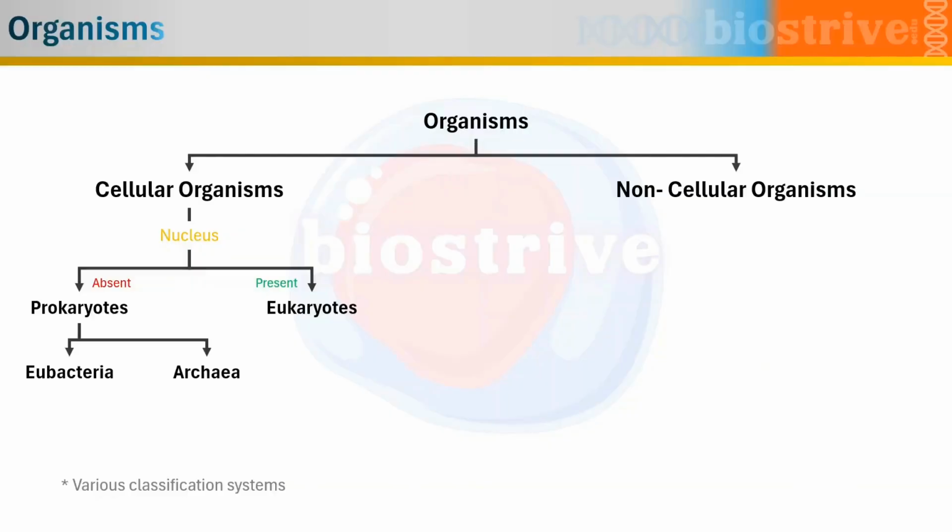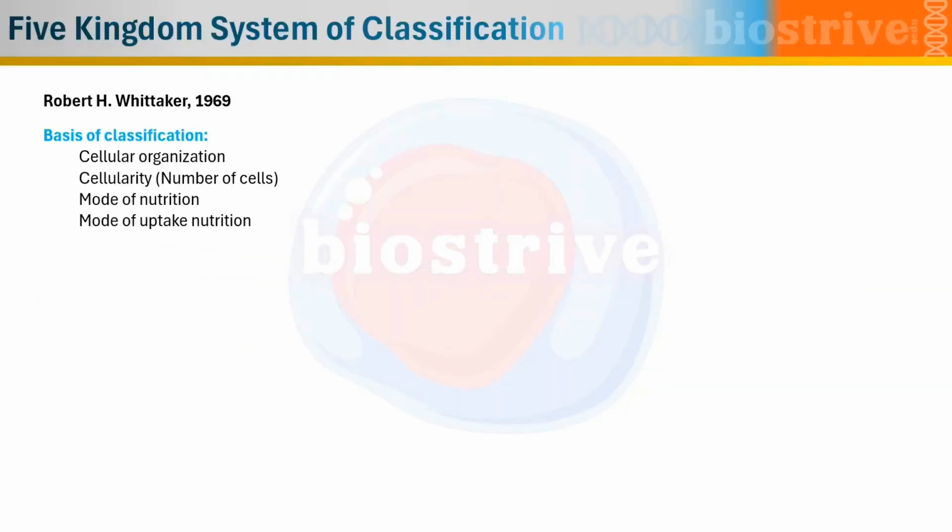If they are unicellular organisms, we place them under protists, and these are called unicellular eukaryotes. Whereas if they show multicellularity, we call them multicellular eukaryotes. That is as simple as that. Non-cellular organisms we already talked about. It includes viruses and viroids.